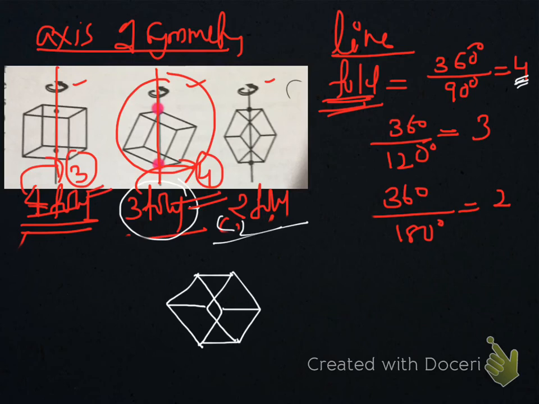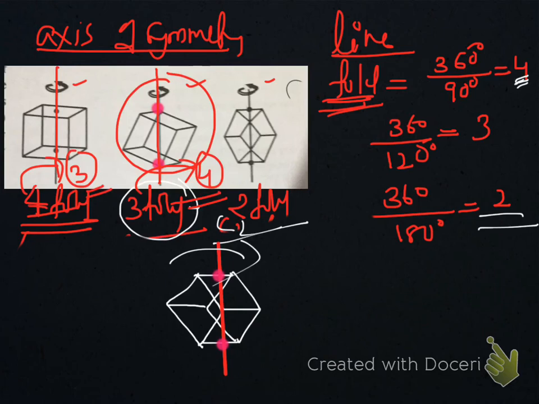Join these 2 points and the line should pass through opposite edges, the center of the opposite edges. This is one center, this is another center. 2 opposite edge centers about which this can be rotated. When it is rotated 180 degree, it will give the identical representation.